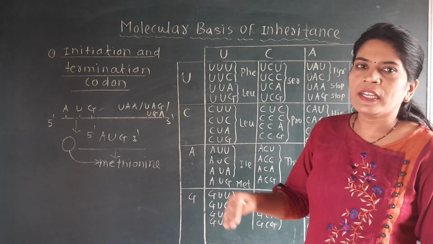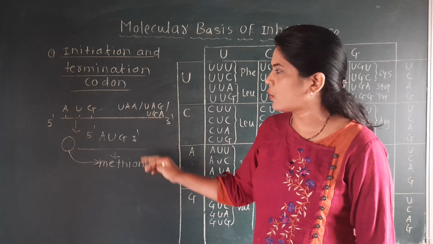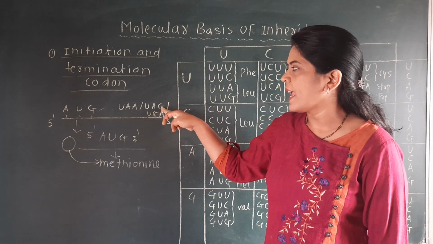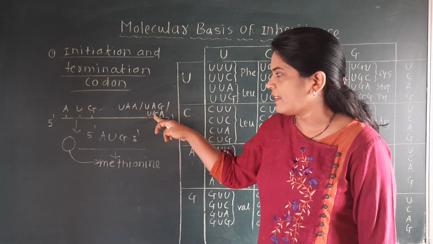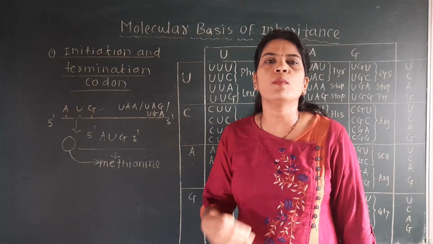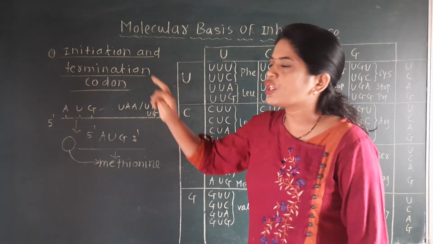Okay, how will we keep these codons in mind? UAA, then instead of A, G is written, and then G is taken to the center, UGA. So it is a very important trick to memorize the termination codons.